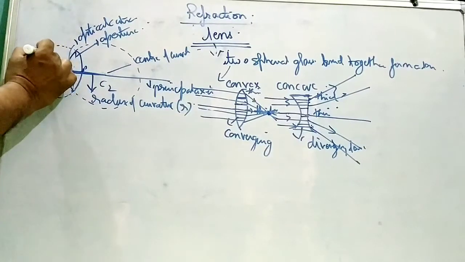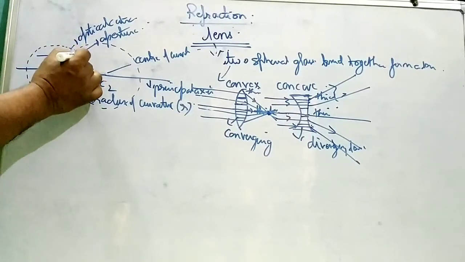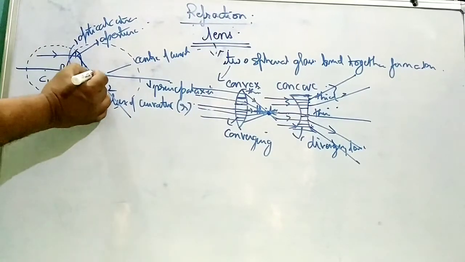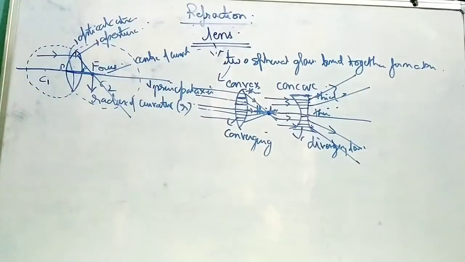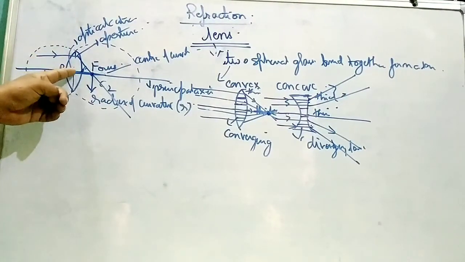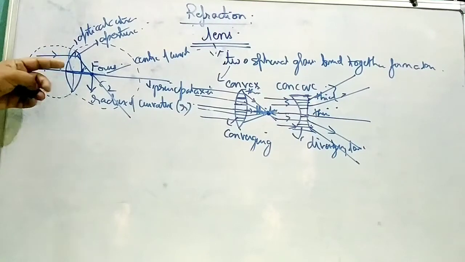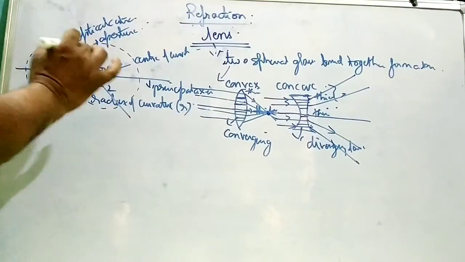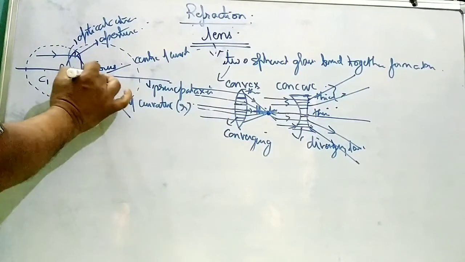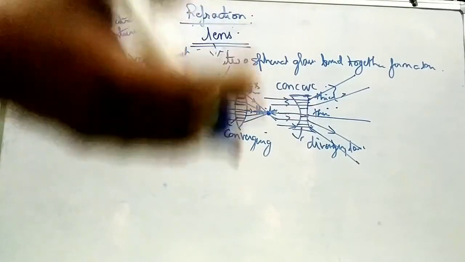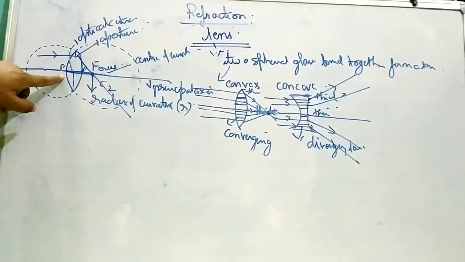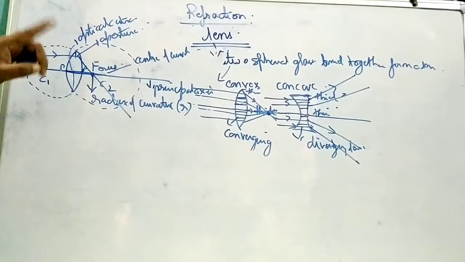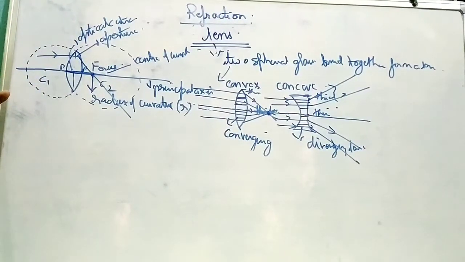The rays which are parallel, after refraction, will meet at a point called the focus. So the rays converge at a point called the focus. Similarly, there are two foci. This is the second focus because it is on the second side. On the same phenomenon, on the same base, there will be one more focus on the left hand side at the same distance from the center.